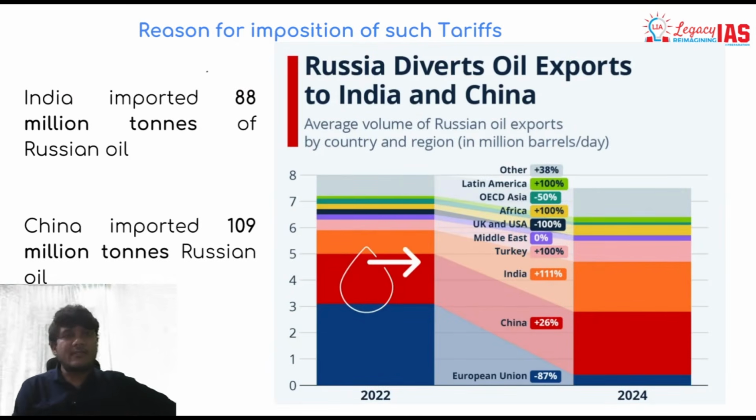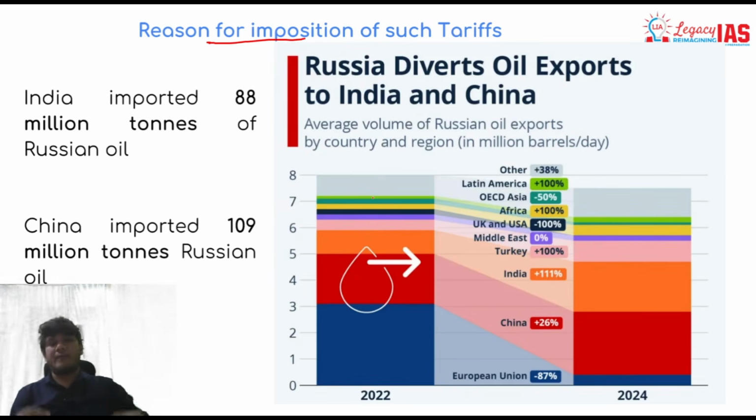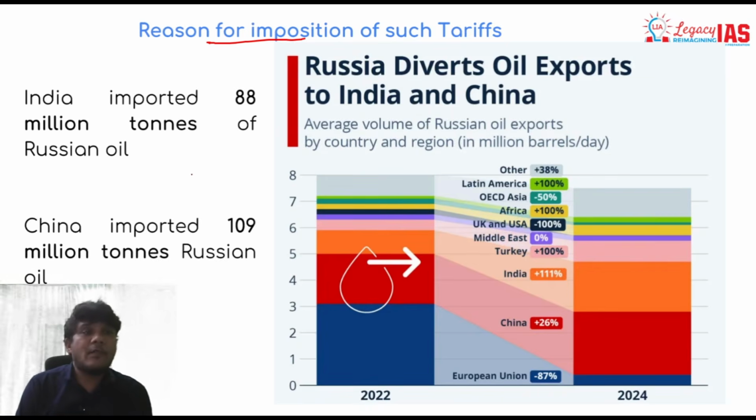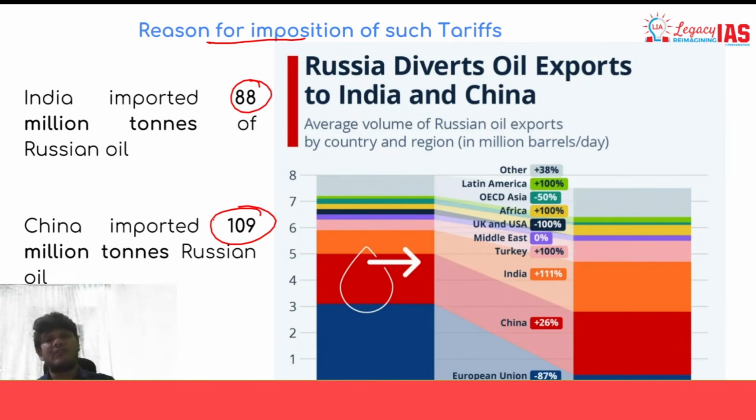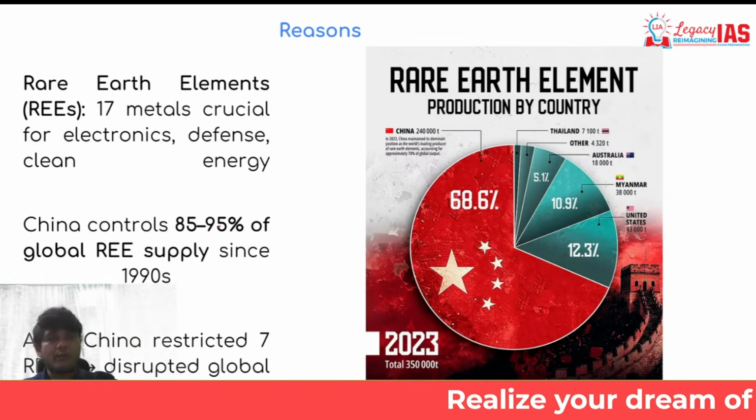So what were the reasons for the imposition of such tariffs? Very clear, a twofold reason. One, a retaliatory tariff to reduce the trade deficit with India, but the other was a penalizing tariff imposed on India because we are purchasing Russian oil. However, if you see the data, India imported around 88 million tons of Russian oil in the year 2023, whereas China has imported even more. This is as per the latest data. So clearly China is importing more.